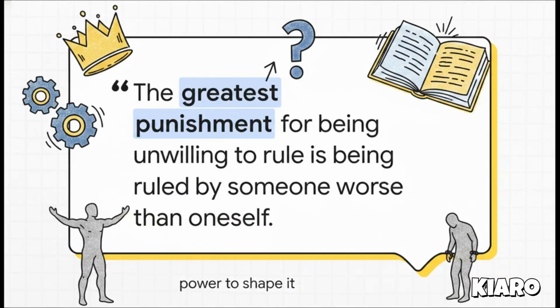To kick things off, think about this quote from the ancient Greek philosopher Socrates. He once said, "The greatest punishment for being unwilling to rule is being ruled by someone worse than oneself." I absolutely love starting with this because it's a slightly provocative hook, isn't it? But it emphasizes exactly why understanding this topic is so vital. If we don't understand the machinery of our own society, we essentially give up our power to shape it. Understanding these concepts isn't just for political science students. It's practically the ultimate owner's manual for being a citizen.